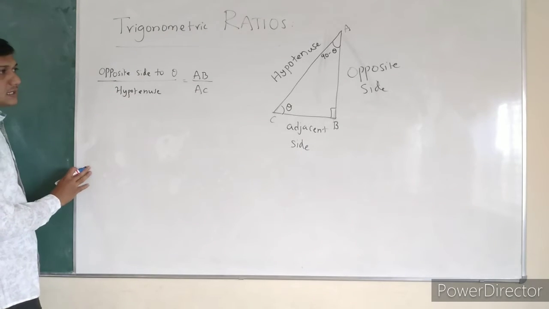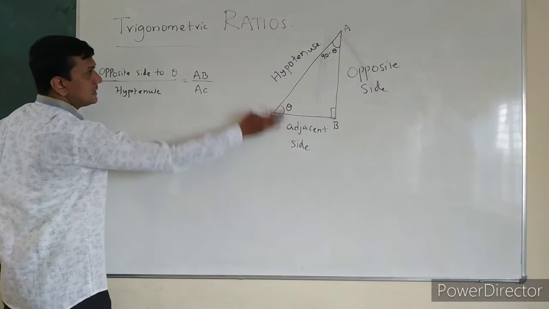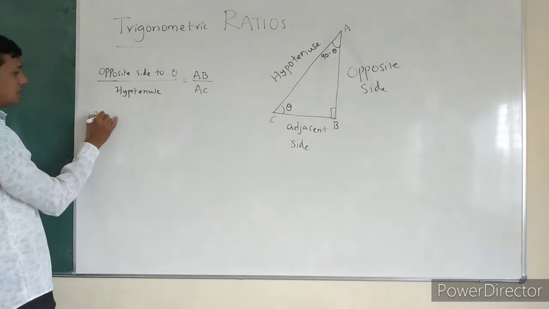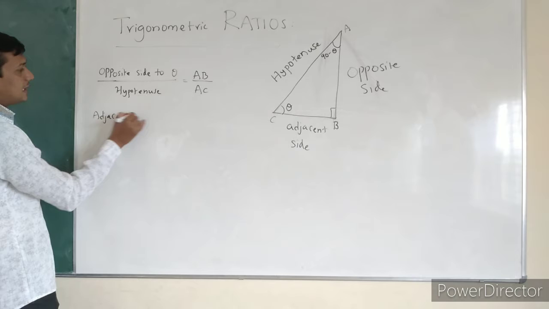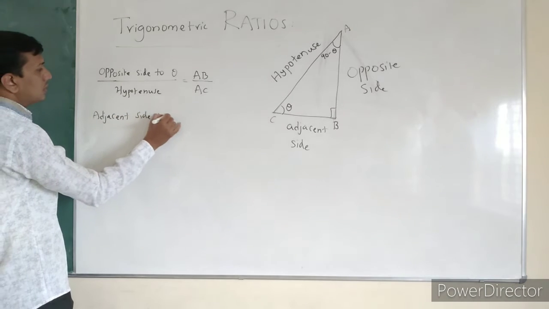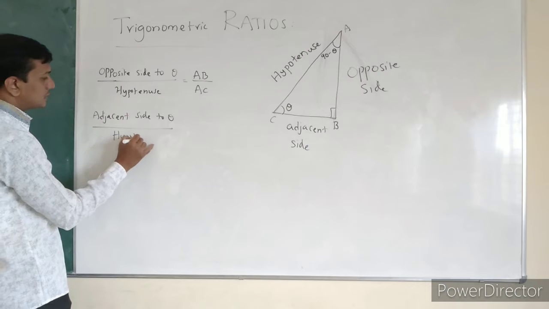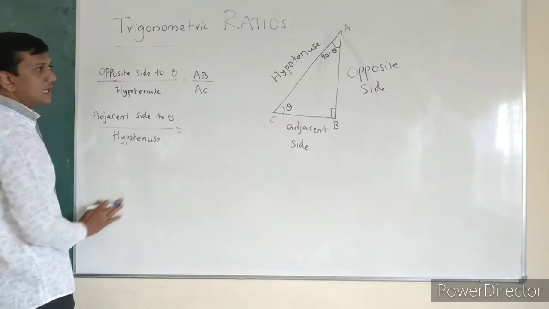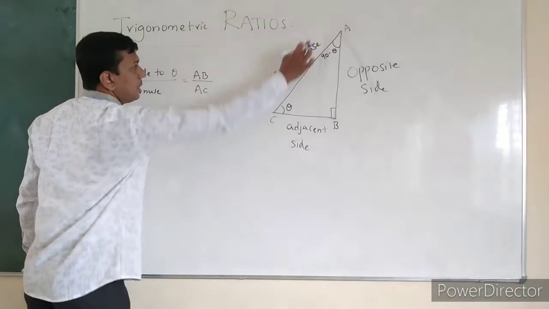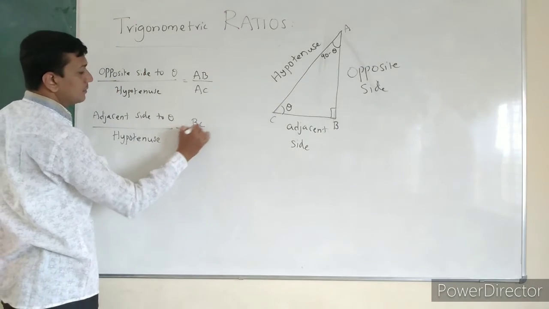Next, what can be the next possible case? Adjacent side to theta by hypotenuse. This can be written as BC by AC.